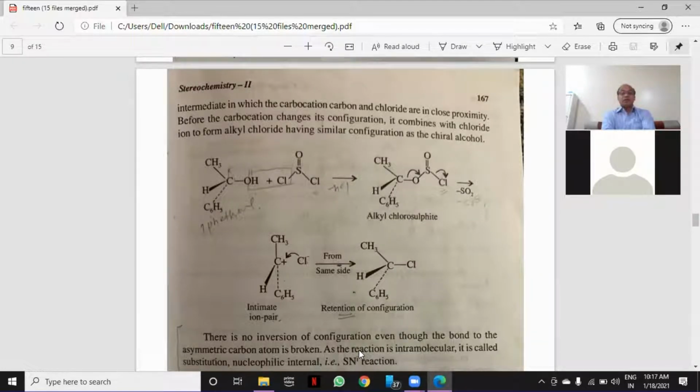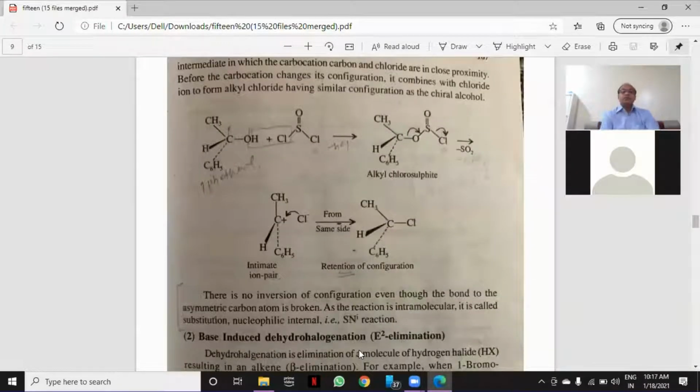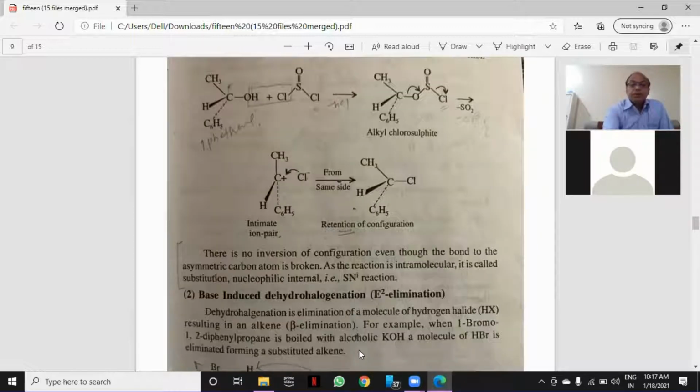as the chiral alcohol, means the starting compound and the product have the same configuration. There is no inversion of configuration, even though the bond to the asymmetric carbon atom is broken. As the reaction is intramolecular, it is called substitution nucleophilic internal, that is SNi reaction. Is it clear? Any doubt?